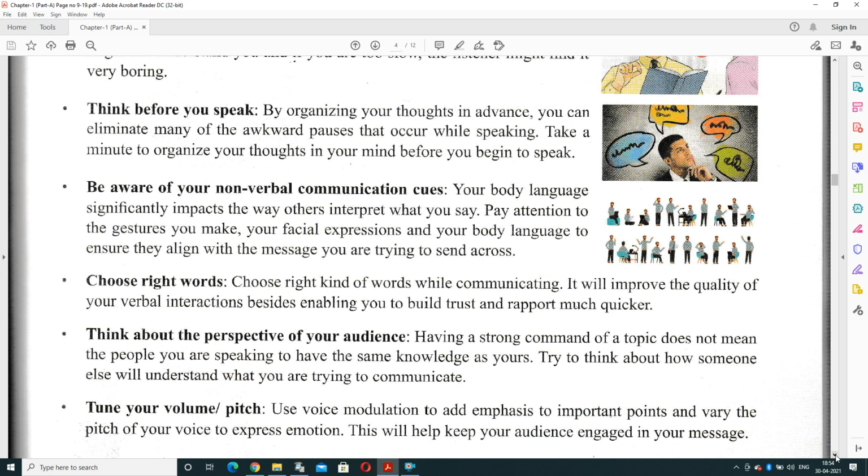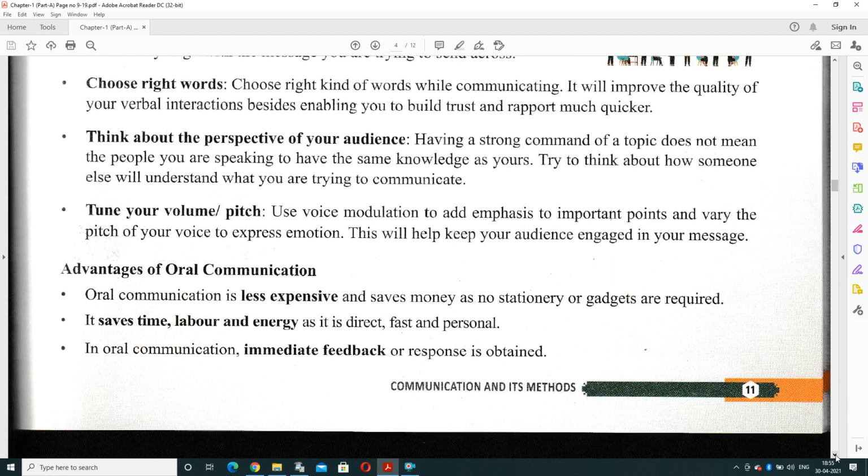Tune your volume or pitch. Use voice modulation to add emphasis to important points, and vary the pitch of your voice to express emotions. So this will help you to keep your audience engaged in the message.